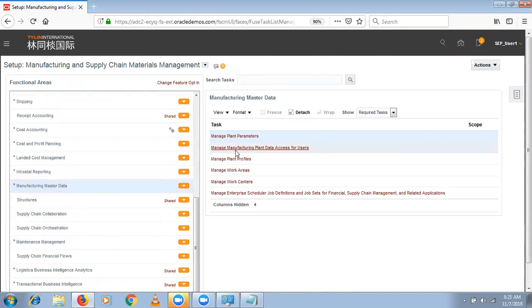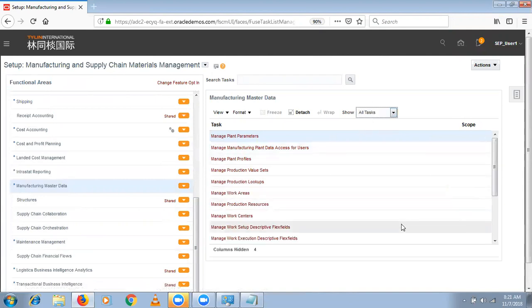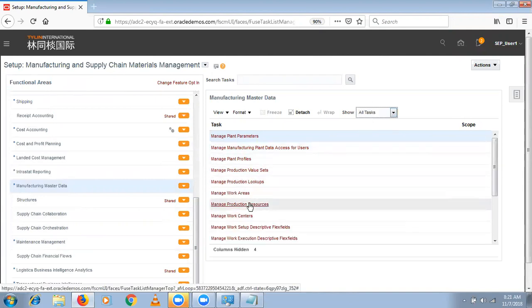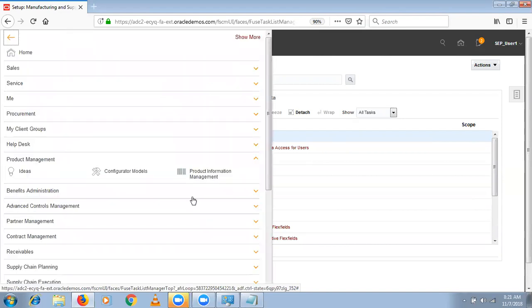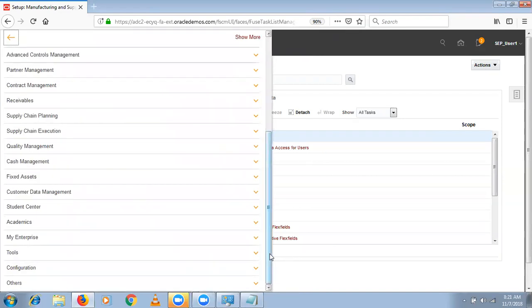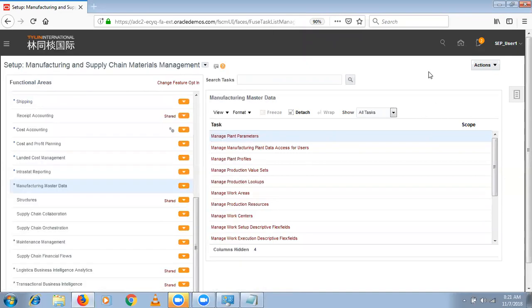Here we can define work center and work area, or if you click on show all tasks, production resources. All these setups we can configure from Setup and Maintenance, or if you assign the required roles, we can perform them from the Navigator also. I will perform these setups from the Navigator.